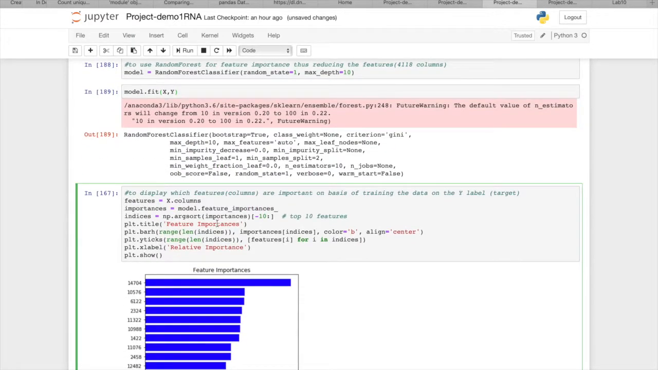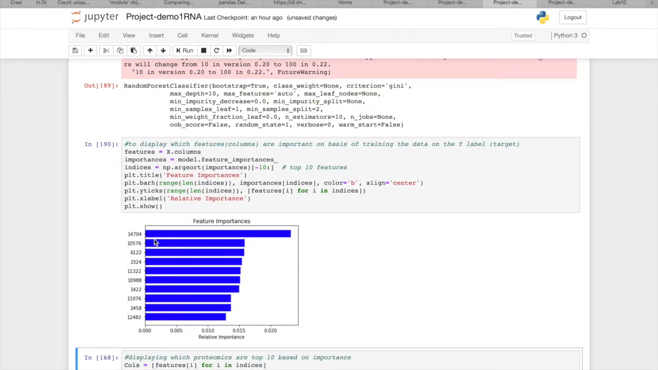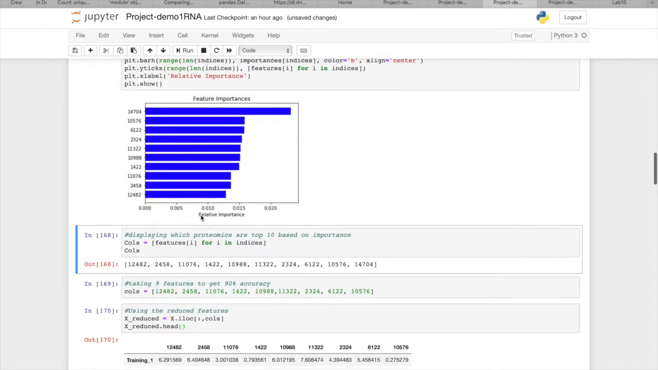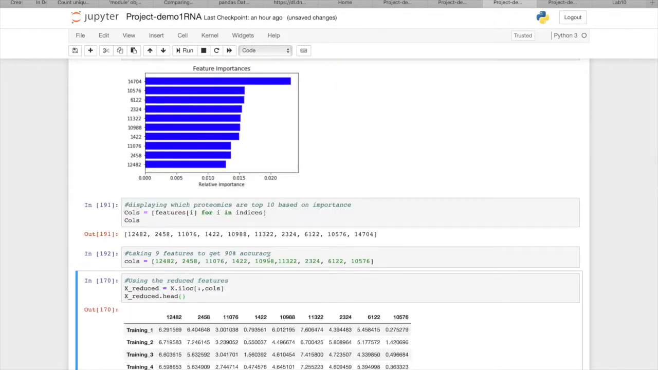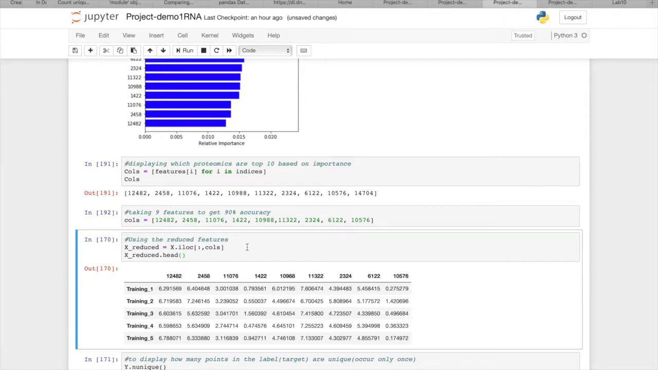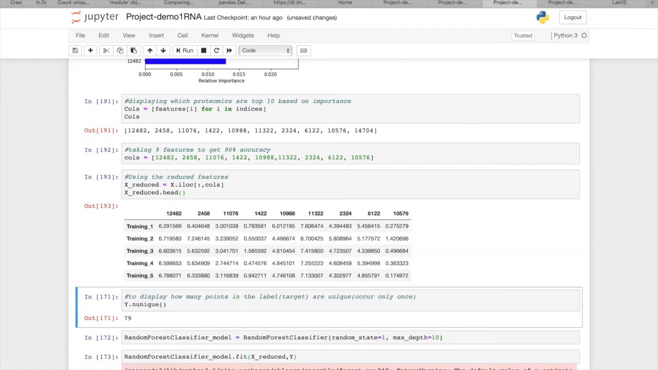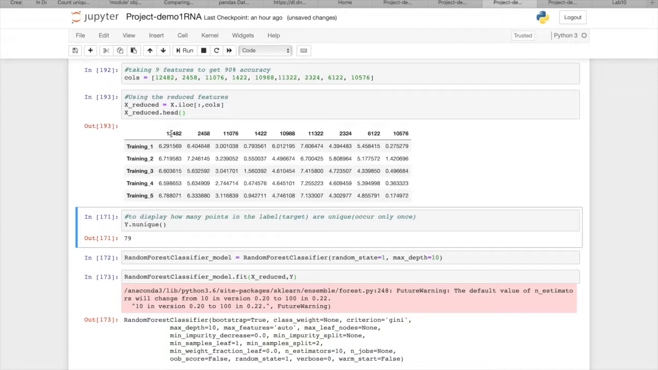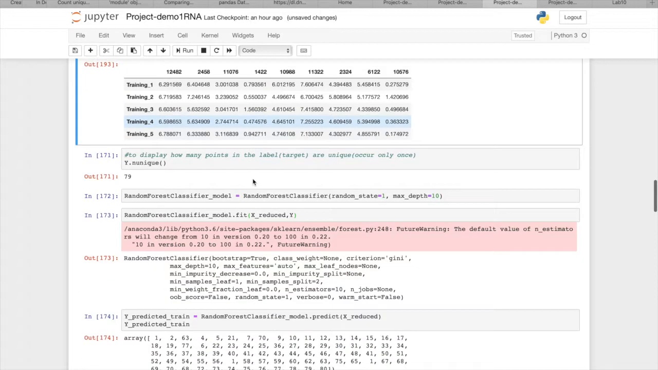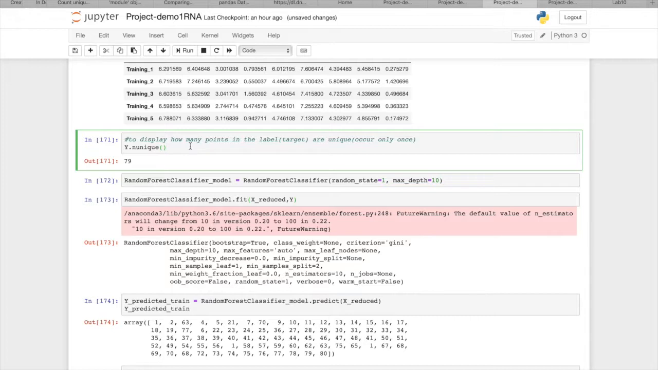After fitting the model, we will see which features are most important. As it shows, these are the top 10 features which contribute most for the predicted label. Now taking 9 of these features and storing them in XReduced. As we can see over here, all those 9 features are extracted and stored in XReduced. This is to see that in Y there are 79 different outputs.